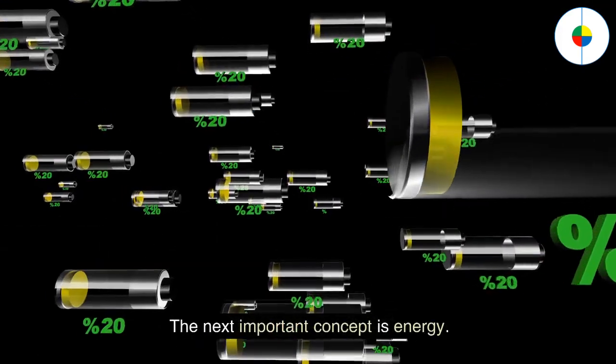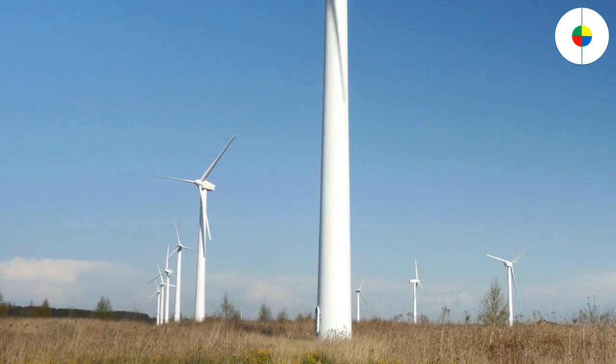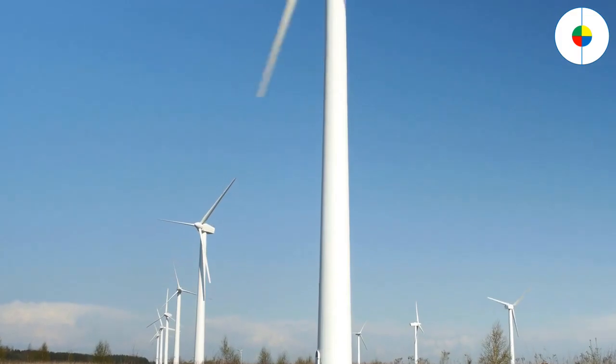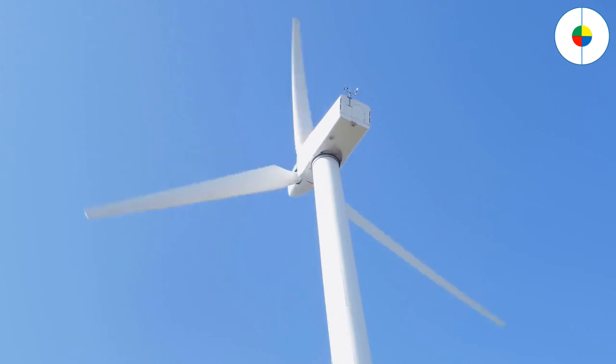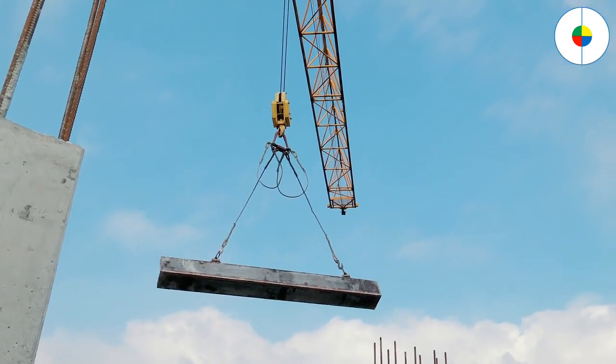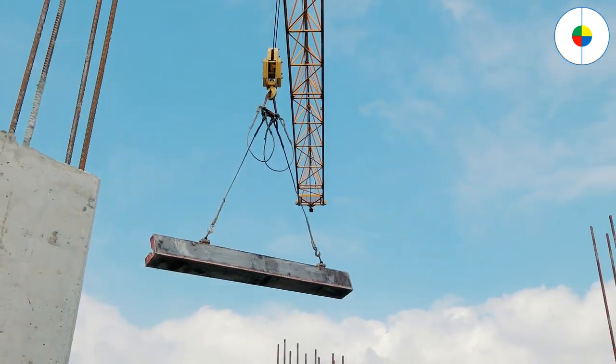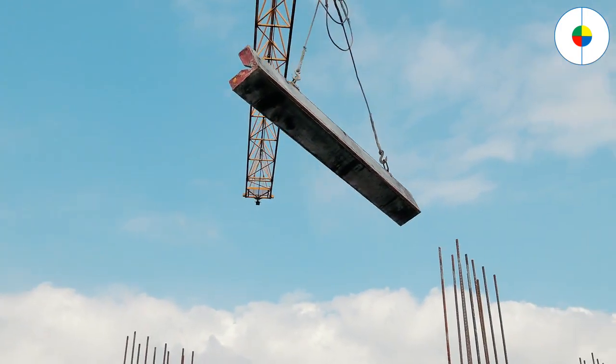The next important concept is energy. Energy is a property of matter, and is the ability to do work. Here are some related concepts, including energy, work, force, displacement, motion, gravity, power, and machine. Energy is the ability to do work. Work is the energy transferred to or from an object via the application of force along a displacement.